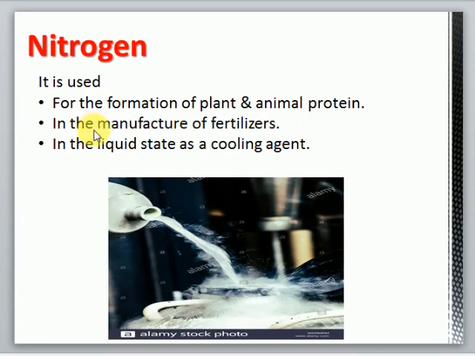Also, nitrogen is used in the manufacture of fertilizers. Now, what are fertilizers? Fertilizers are chemical substances supplied to the crops to increase their productivity. These are used by the farmers daily to increase the crop's production. And as I told you, plants need nitrogen for growth, so nitrogen is supplied to plants in the form of fertilizers. Okay.